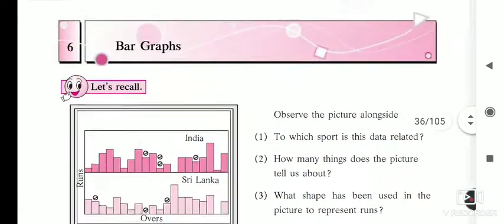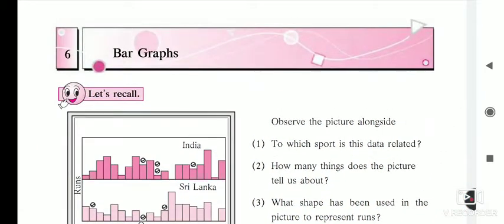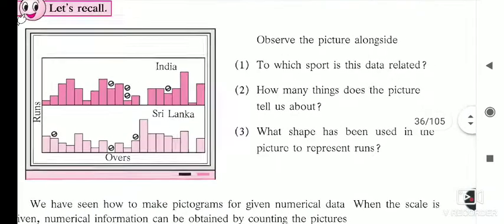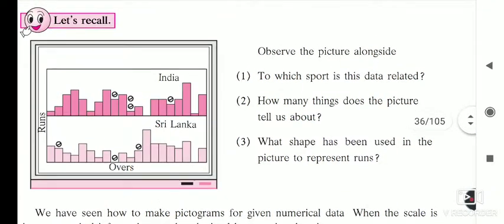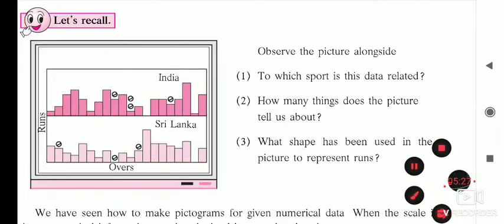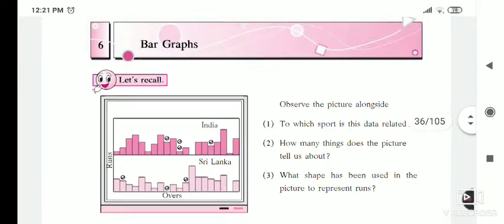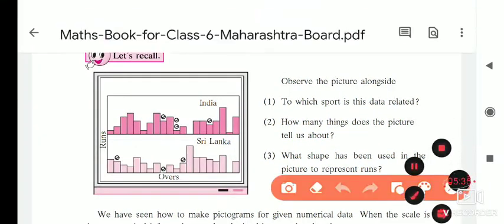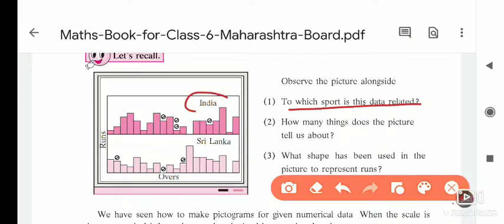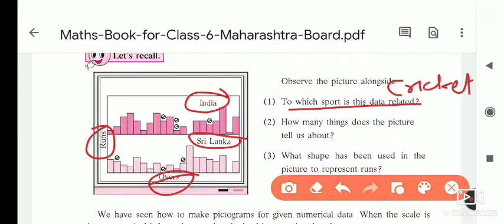Now we are starting the next lesson, that is the graph. Okay, now if you see here, it is your favorite game. First of all, you like cricket, so a cricket graph is given here. Which graph is given? Cricket's graph. Now let's recall, they are telling us which sport the data is related to. Here it is India, here Sri Lanka, here runs, here overs. Which game is here? Yes, it is cricket.